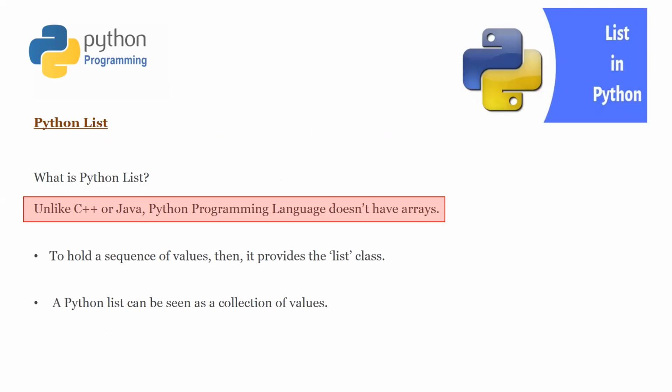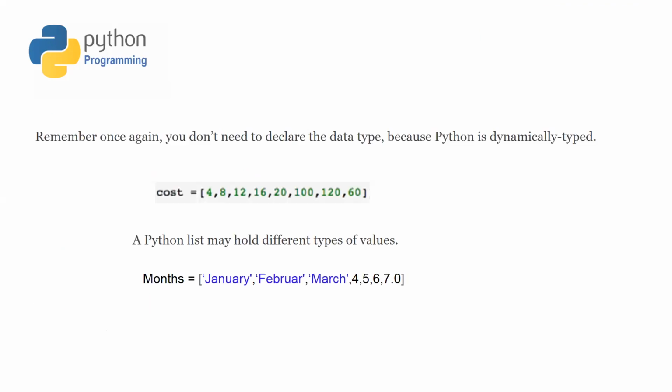So list is a very special container inside Python when you want to collect data to process. For example, here I have a list which is named cost, and inside the list I have some integers, and these are enclosed inside this large bracket.